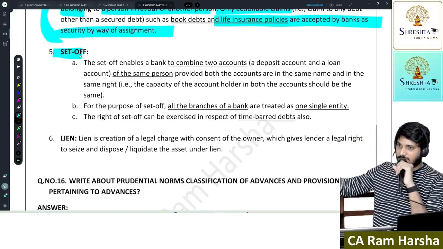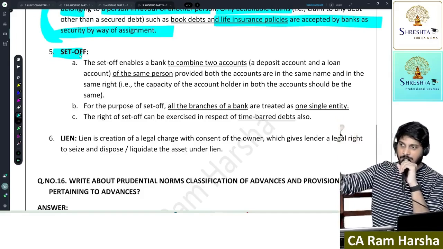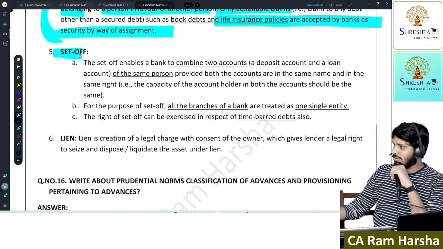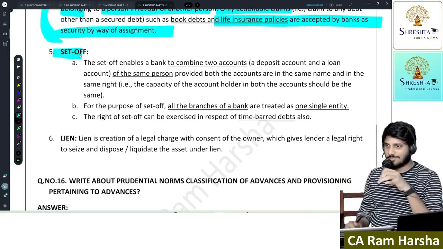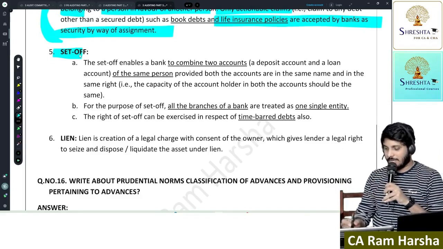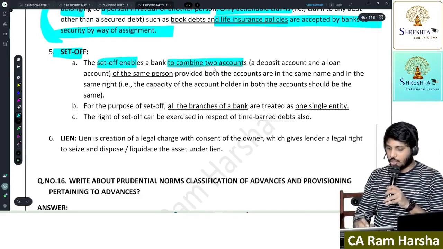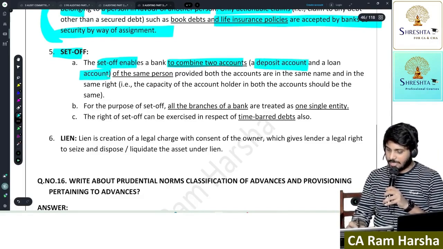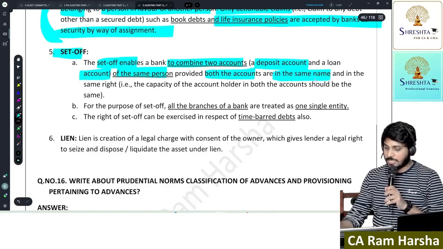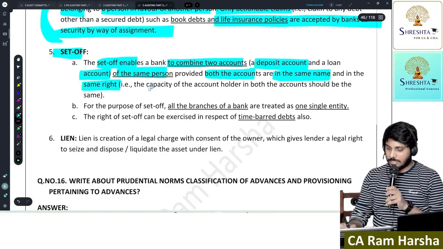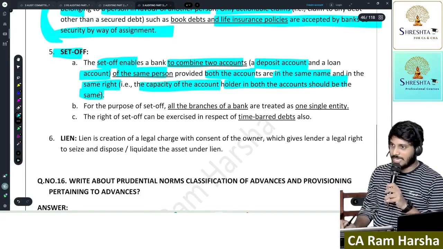Now you use the entire 1.5 lakh limit and you're not paying. What will the banker do? You made a deposit, no? And they gave you a loan, right? They'll set off both. Are you getting the point? Set off means to combine two accounts, one a deposit account and another a loan account of the same person, provided both accounts are in the same name and the same right. The capacity of the account holder in both accounts should be the same.